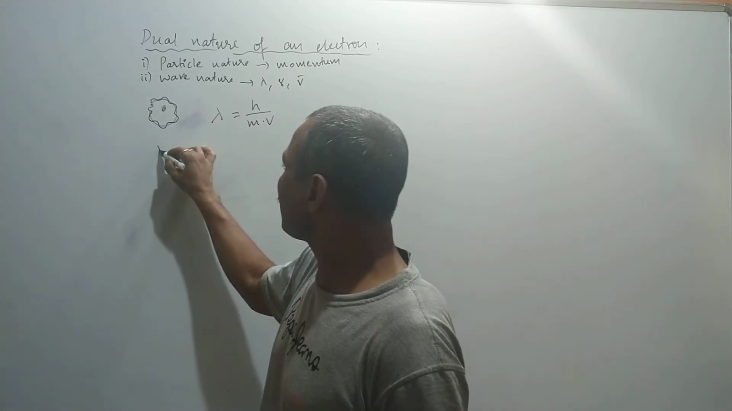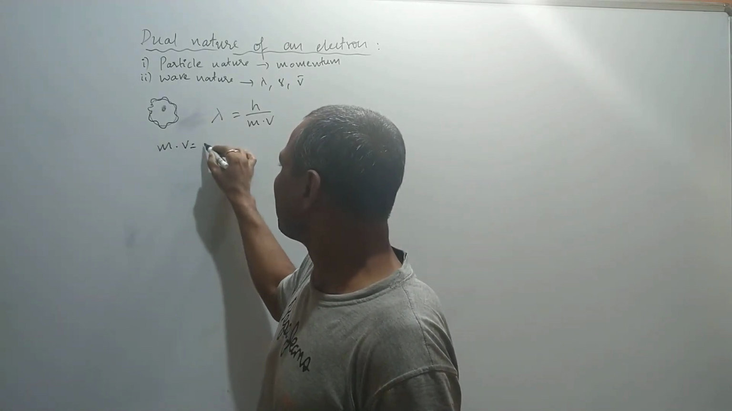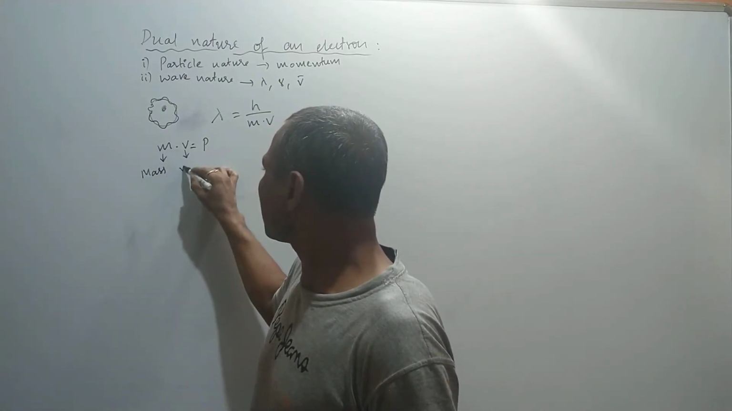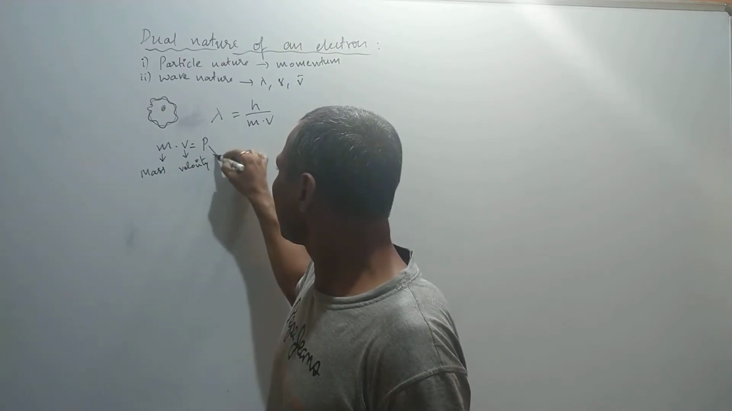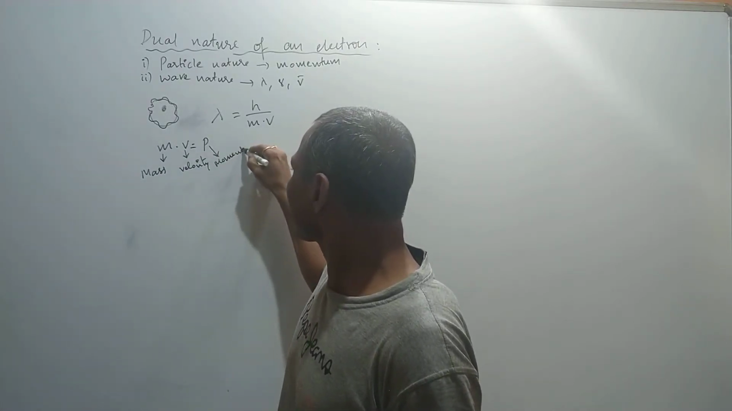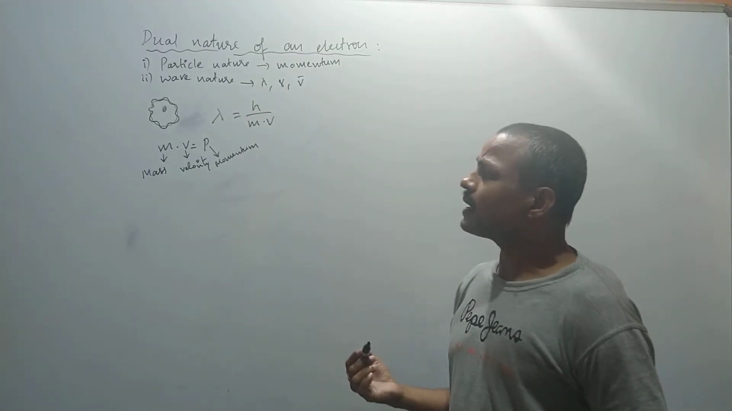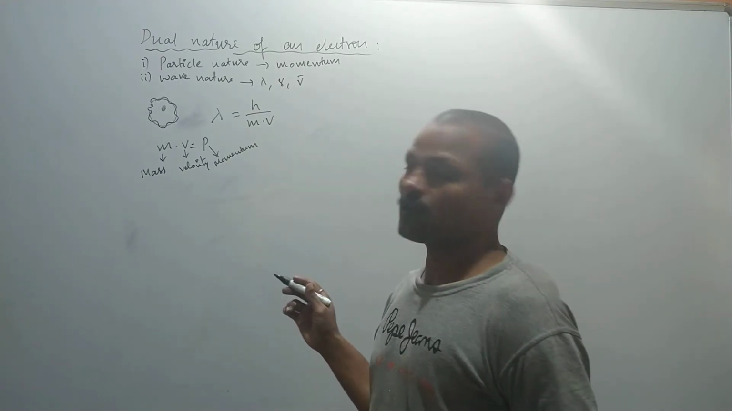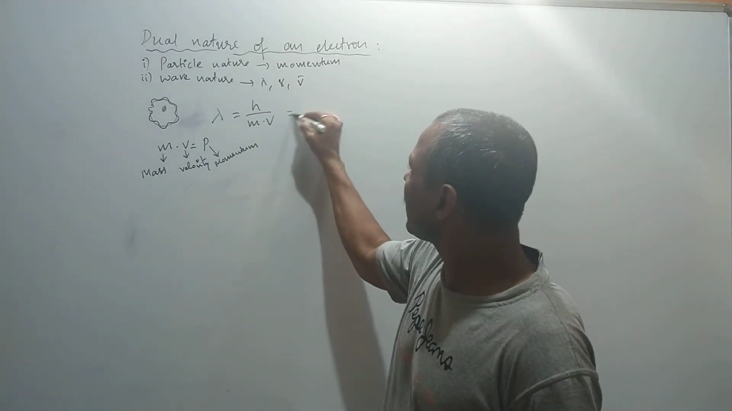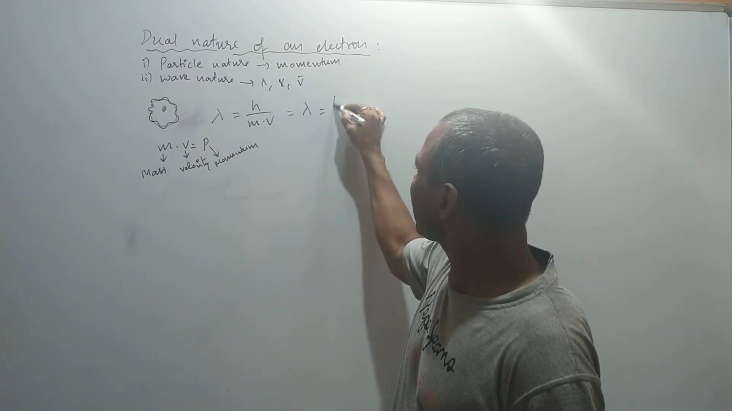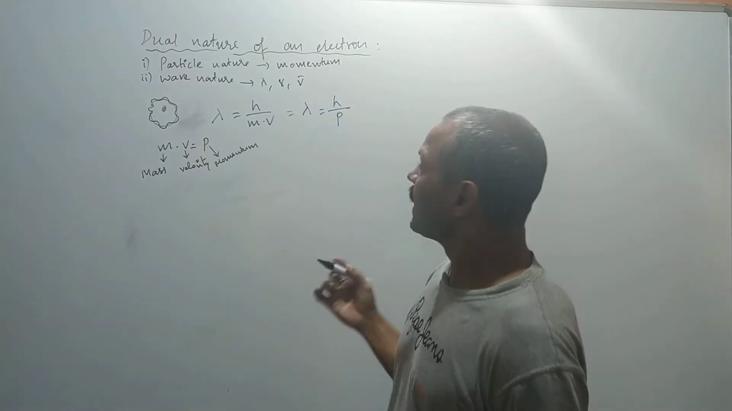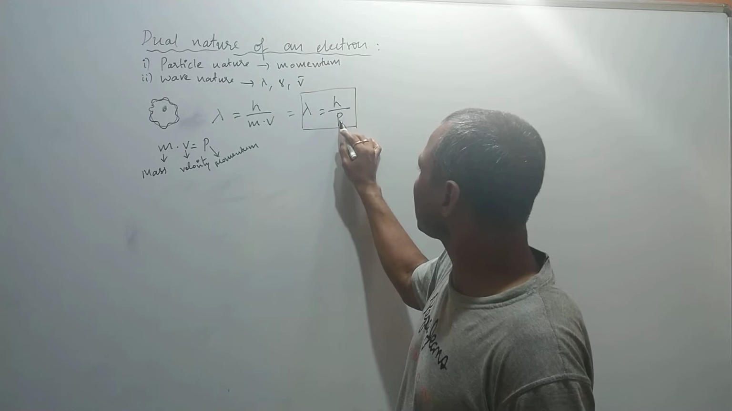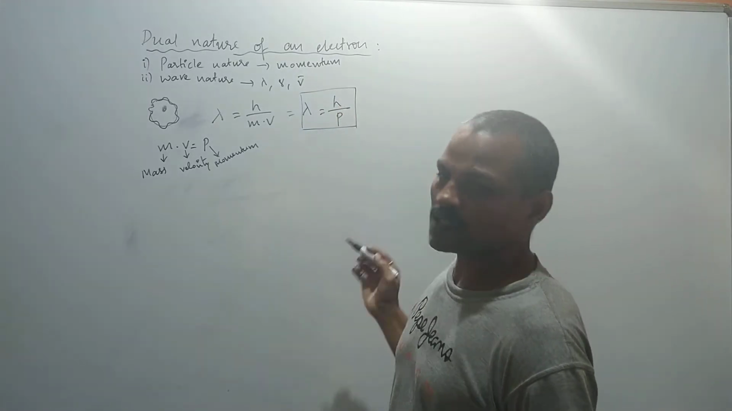We know that mv is nothing but momentum. That means it is mass and velocity, so it is a momentum. We know that an electron in an atom shows angular momentum, not a linear momentum or linear velocity. So that's what he considered as lambda is equal to h by p. Here, in this particular expression, he considered the momentum, wavelength, and Planck's constant.